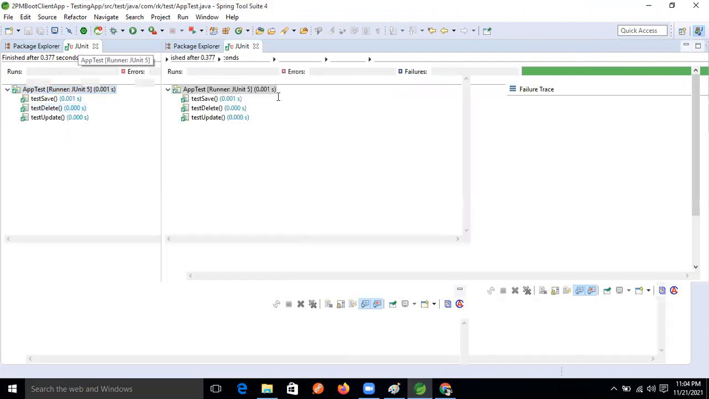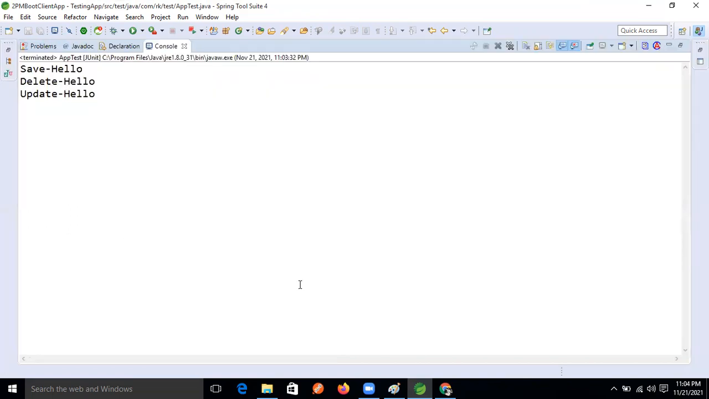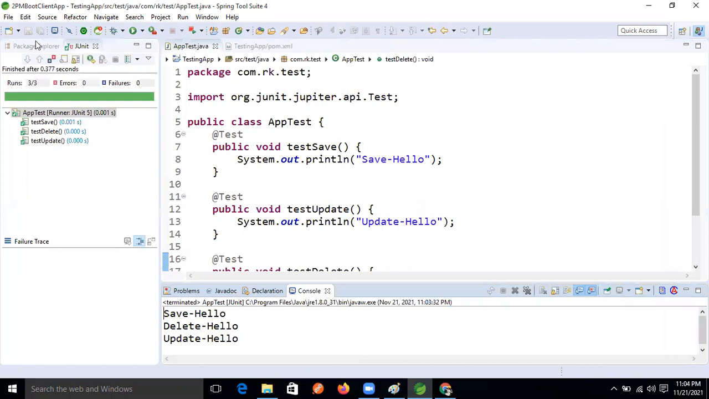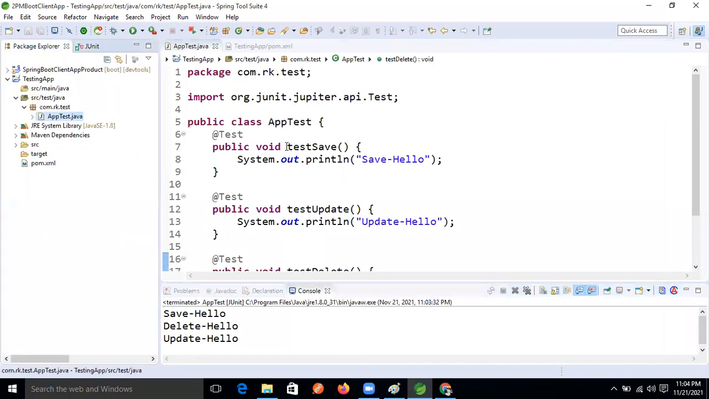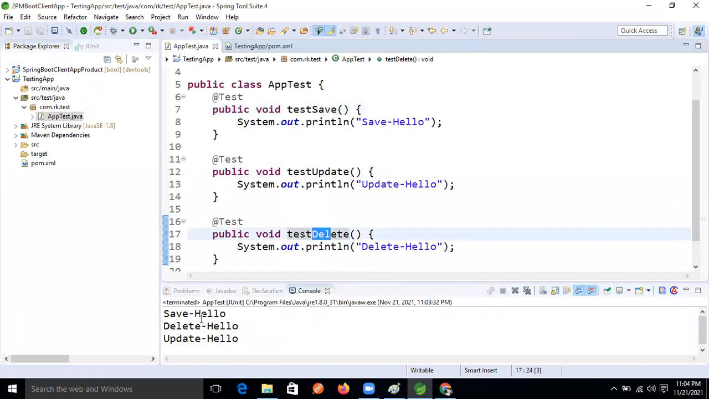Three methods now, but see here, observe the console also: save, delete and update, these three, right? But what is the sequence we wrote? Save, update and delete, but we are getting the result of save, delete, update, right?